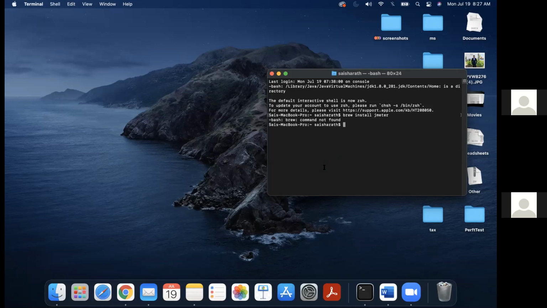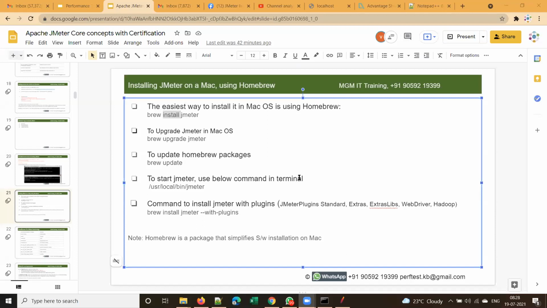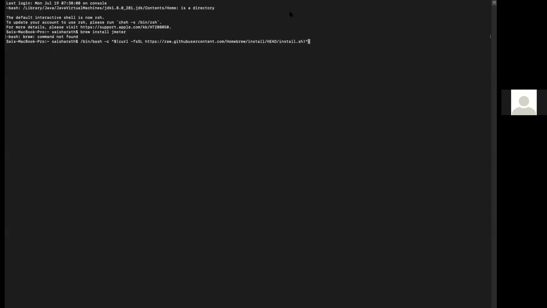Probably we'll see tomorrow, we'll do it on your machine. You don't have the Homebrew package basically. Or else just Google it and install the Homebrew package. I will download it today. Do we need to remove the inverted commas? No, try with the inverted commas. Curl command not found.